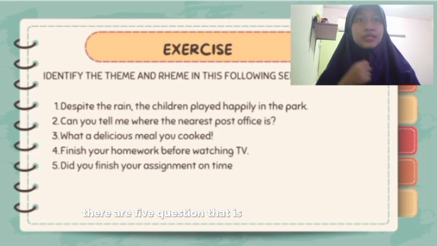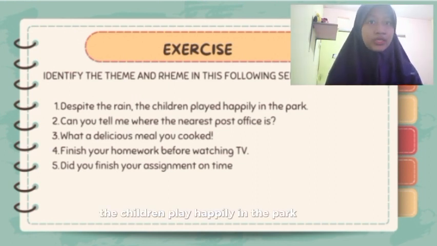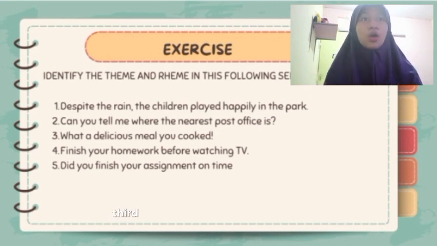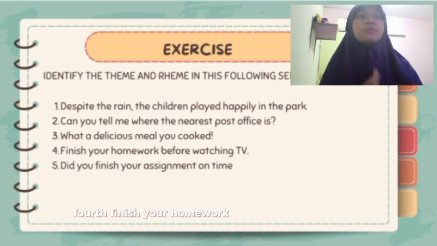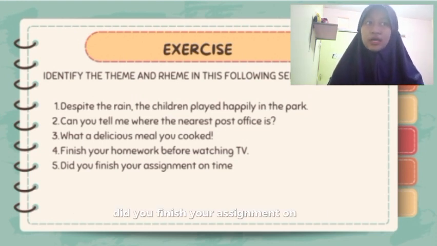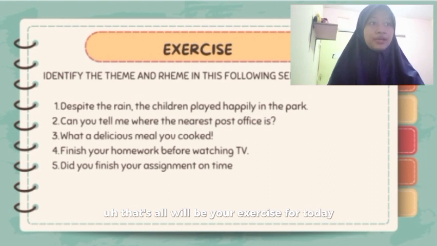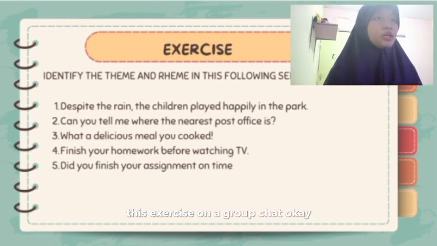First, despite the rain, the children play happily in the park. Second, can you tell me where the nearest post office is? Third, what a delicious meal you cook. Fourth, finish your homework before watching TV. Fifth, did you finish your assignment on time? And that's all that will be your exercise for today. You can ask more about this exercise in the group chat, okay?